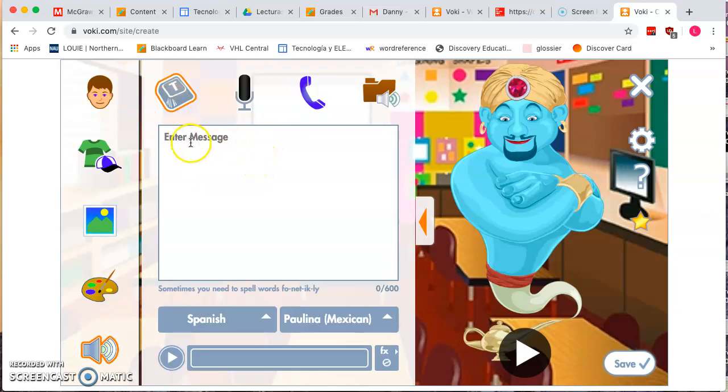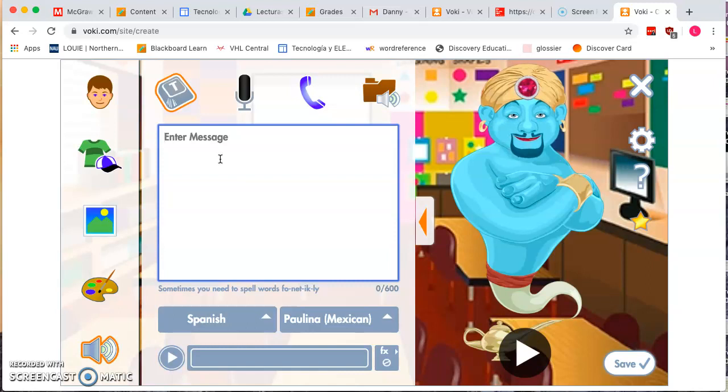You're going to go to the little speaker here at the bottom, and then this is where you're going to either type your message. You're able to also record using your microphone. You're able to make a phone recording, or you can upload an audio that you've previously recorded. So in this case, I'm going to write text. So I'm going to make my avatar say my name. So I'm going to say hola, me llamo Juan.